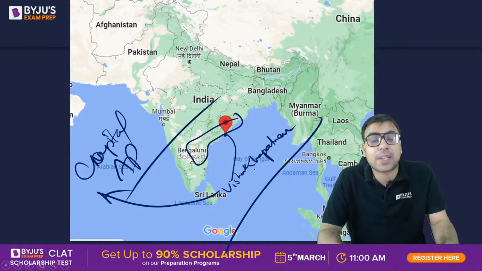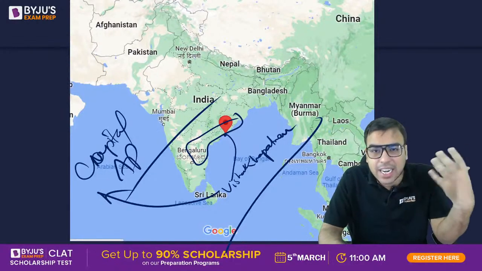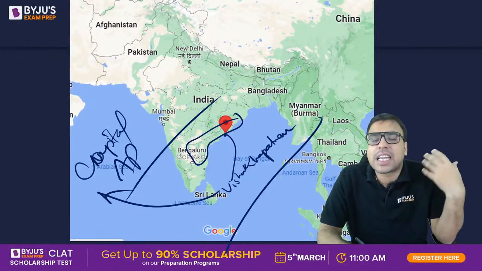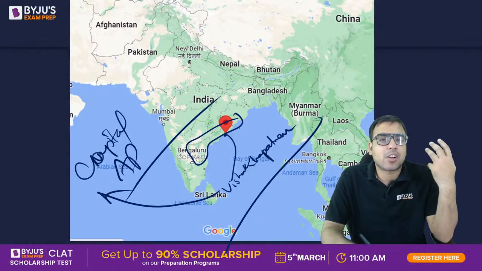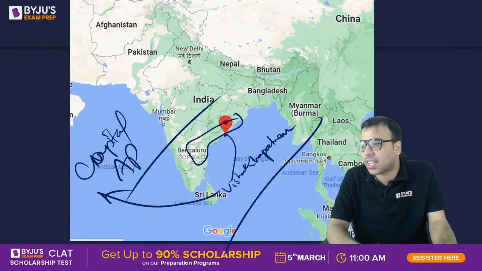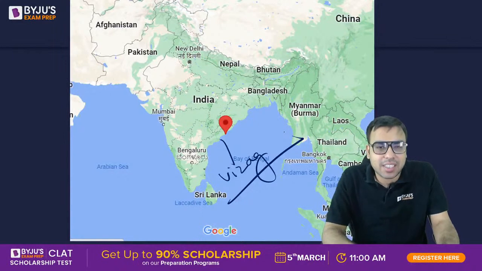So it was in the news a lot for the past 2-3 years regarding the capital. A lot of issues were going on regarding the capitals and all. So finally it has been decided by the chief minister that Andhra Pradesh's new capital would be Visakhapatnam. Okay, it is very famous. Vizag is also written in short in many places. They write in short Vizag. So do not get confused. It is written in short like this.